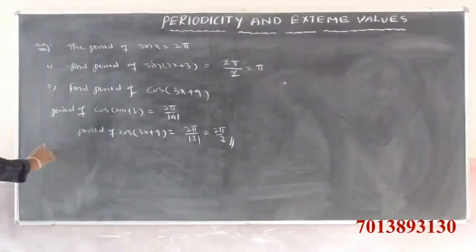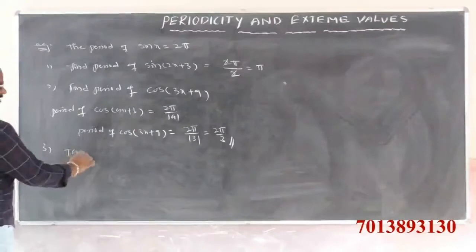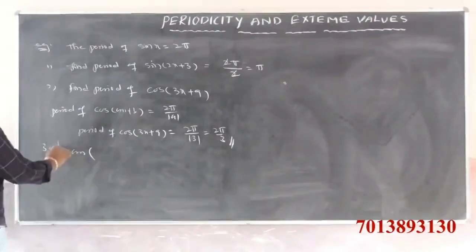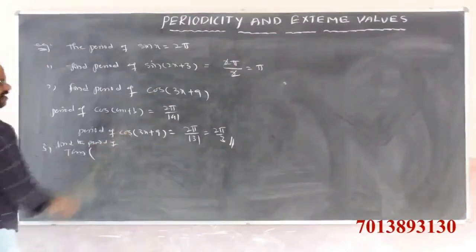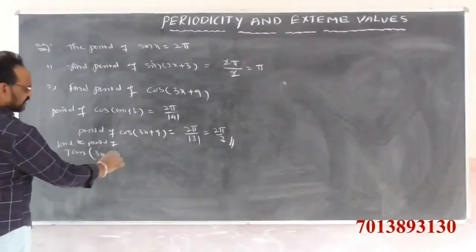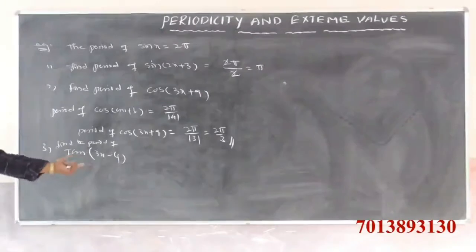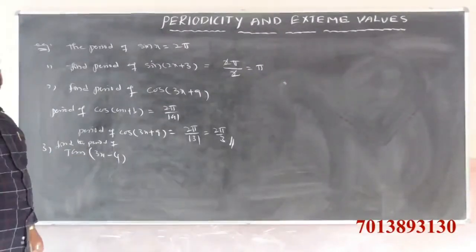Next example. Find the period of tan 3x minus 4. We want the period of tan 3x minus 4. We know that for tan ax plus b the period is pi by mod a.